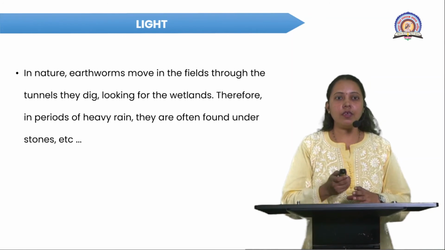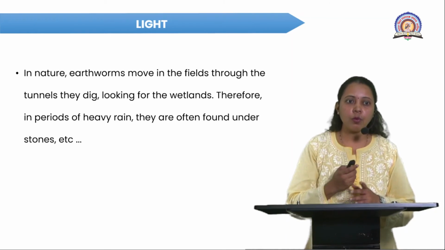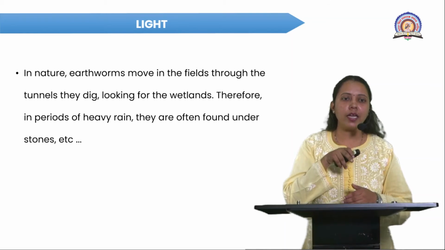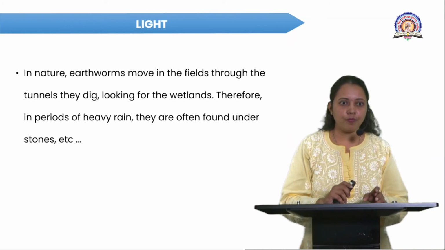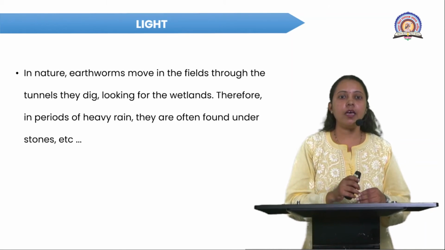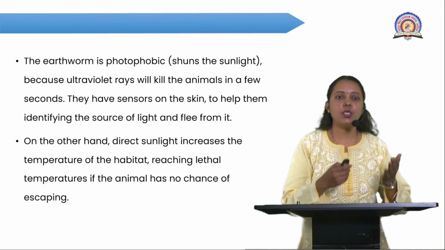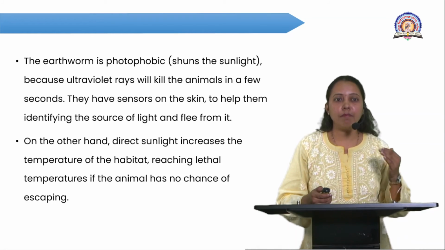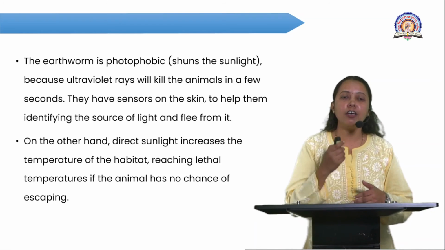Now, the light. In nature the earthworm moves in the field through tunnels; they dig the soil and enter into it, searching for wetland. In the period of heavy rain they are found under stones. The earthworm is photophobic. Why? Because the ultraviolet rays of the sun can kill the animal in a few seconds.